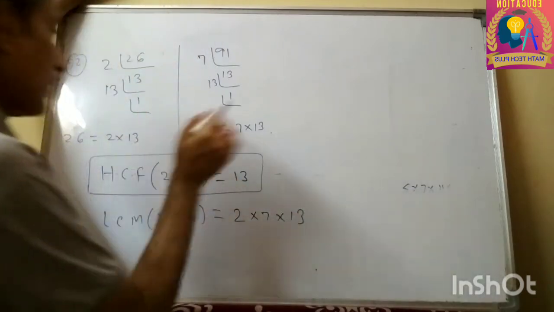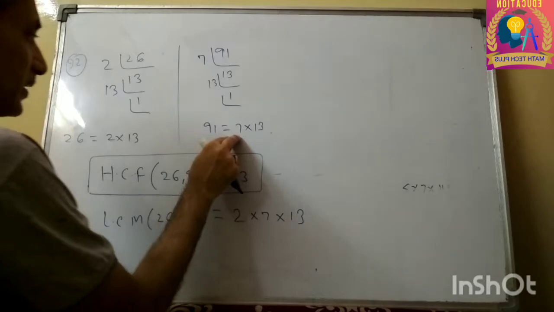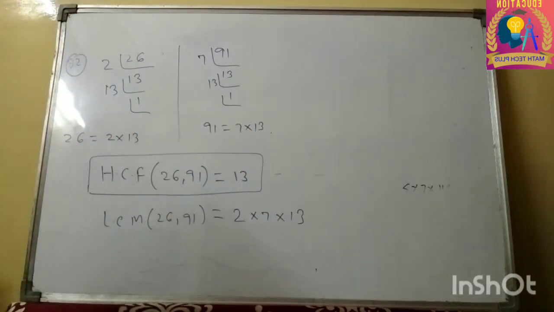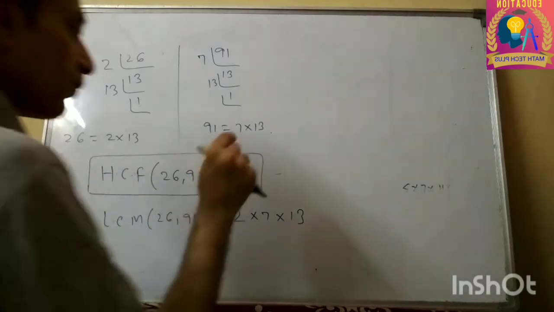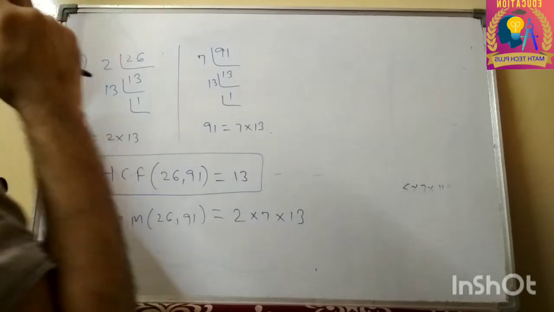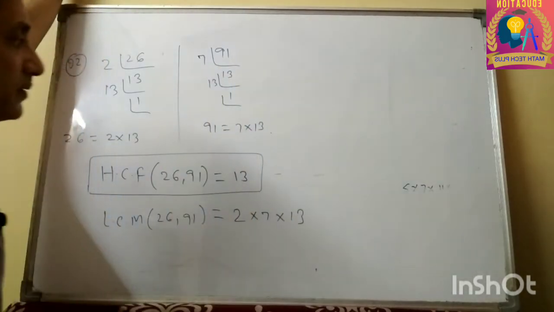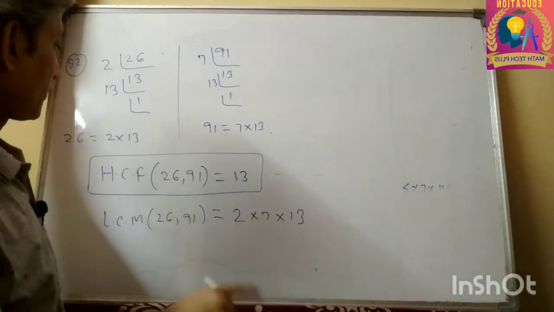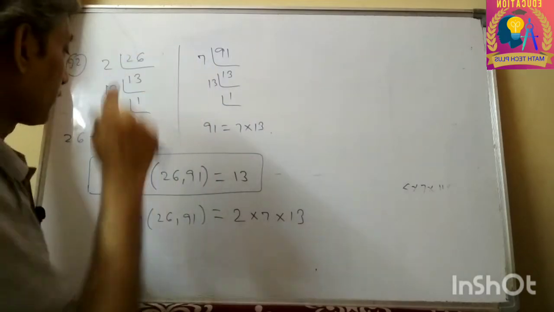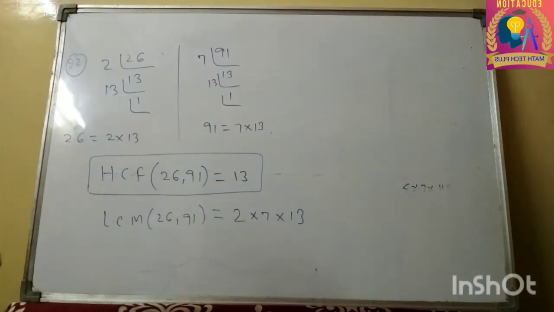These are the different prime numbers. 2 is here, 7 is here and 13 is present in both of the numbers, but still we will write it once. Now suppose it was 13 square, then you would have to take the one in which the power is greater. Then I would have written 13 square here. So this is the only difference.